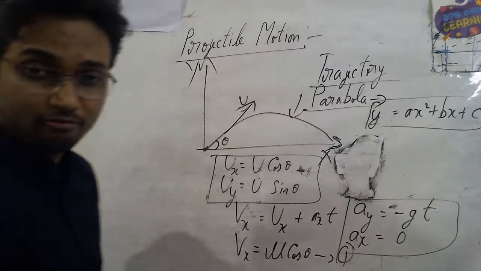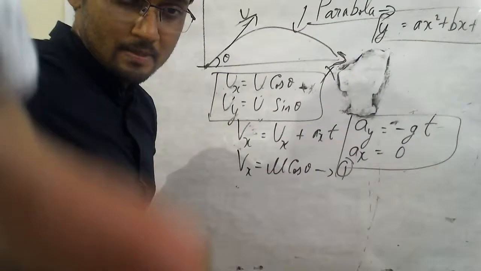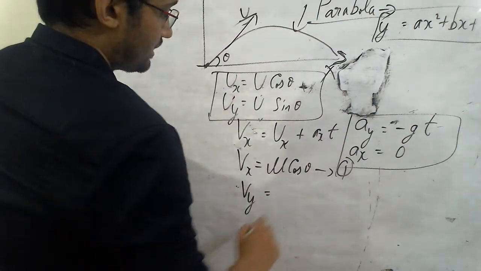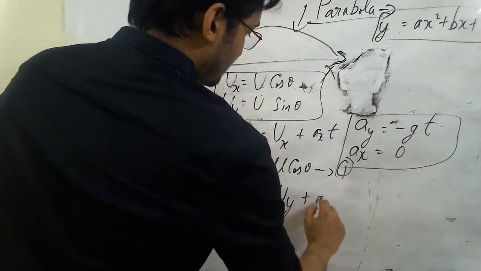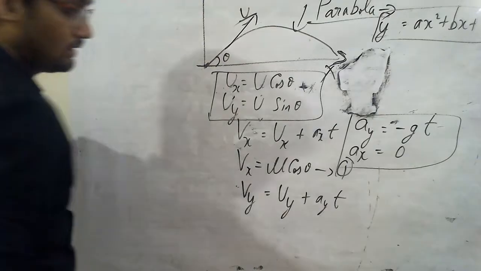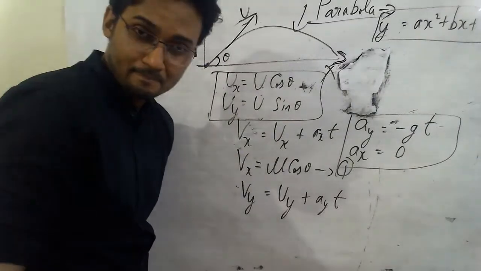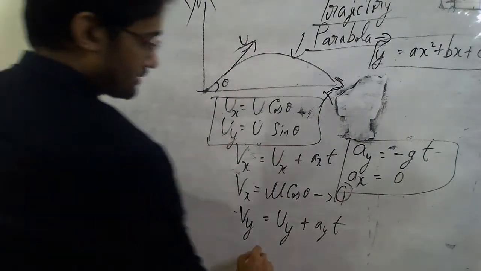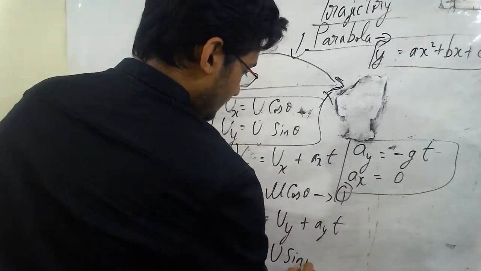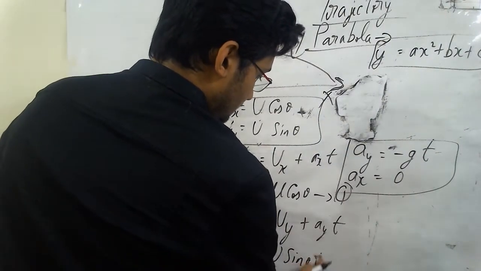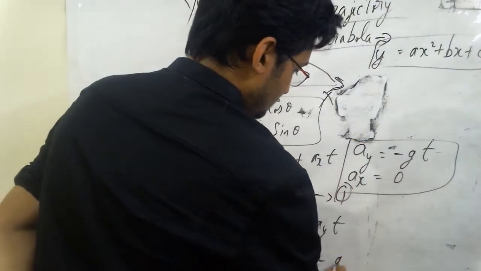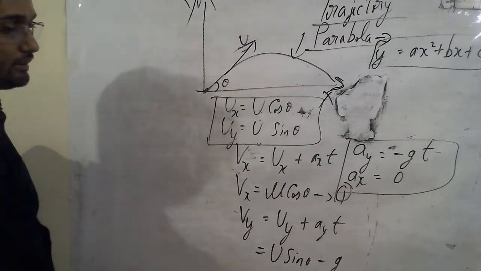What about in the y direction? We can also get an equation, right? That is vy, velocity in the y, as uy plus ayt. Now what that turns out to be, I've already given you, utilize it. It's u sin theta, and we know ay is minus g.